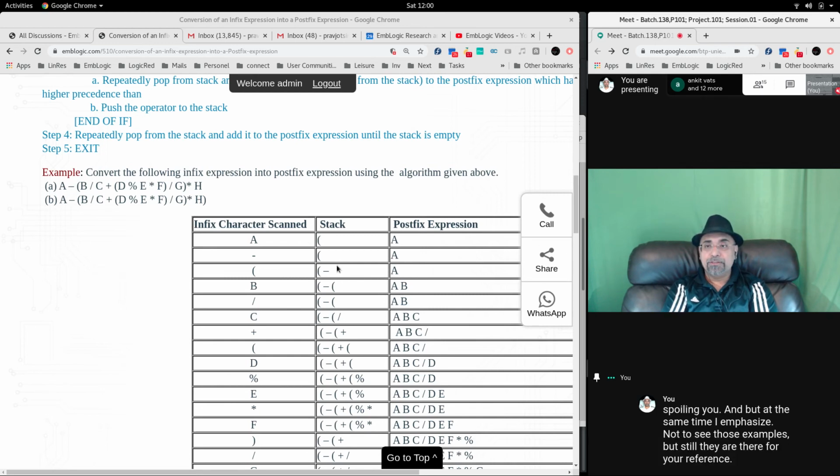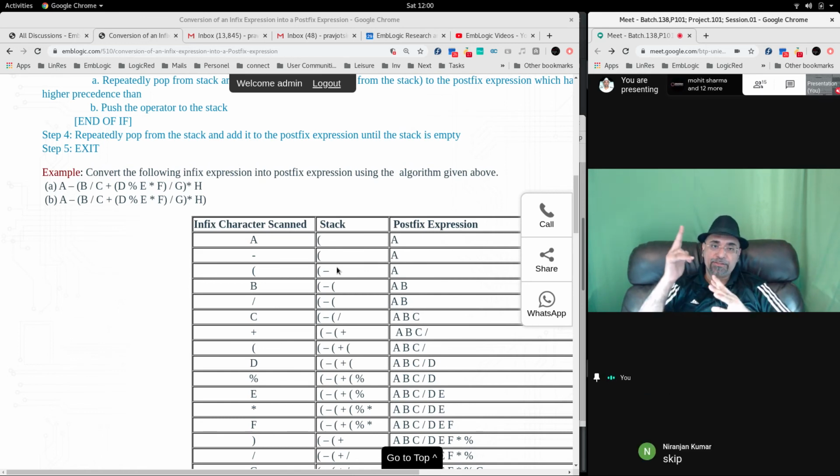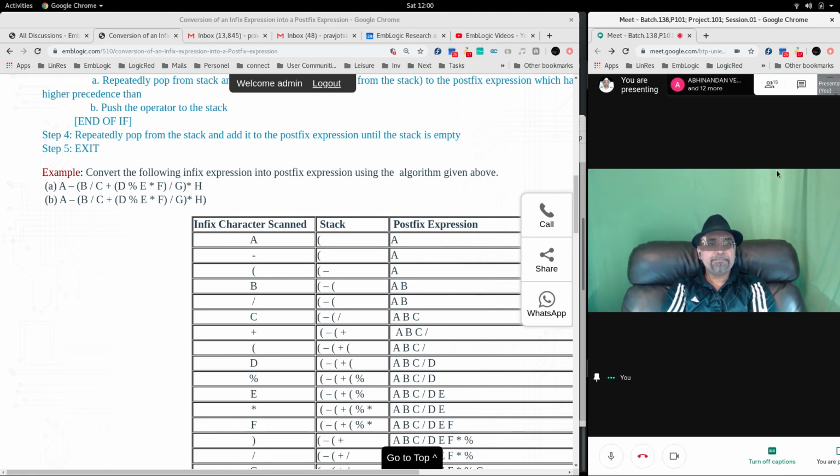Okay? The order in which things work: the last in put into the stack is the first popped out of the stack. Operators and brackets will go inside the stack, operands will go into the expression buffer. This is the logic and this is how it is implemented. Okay?